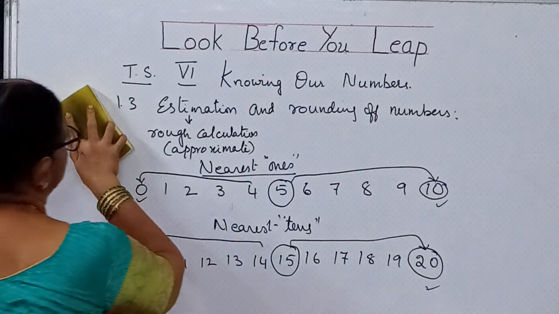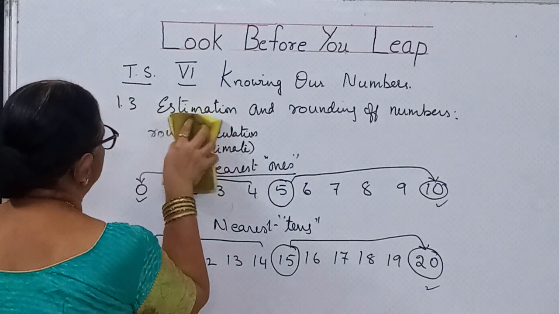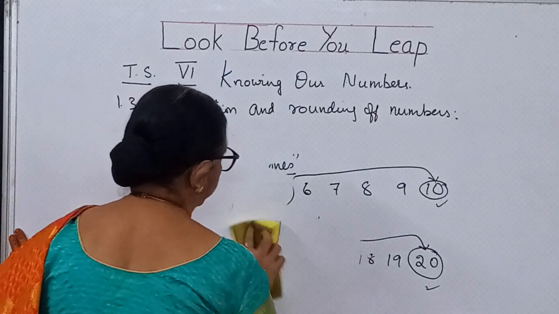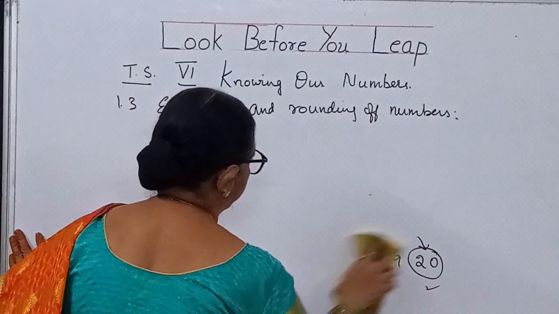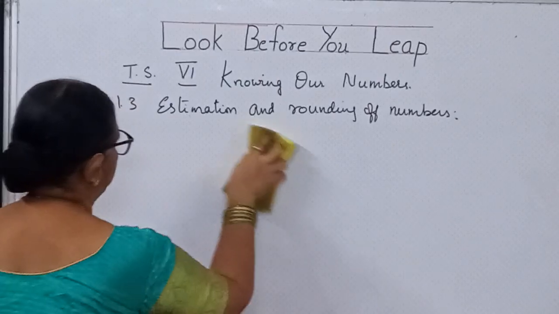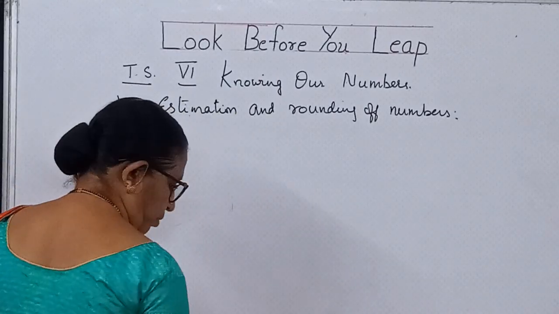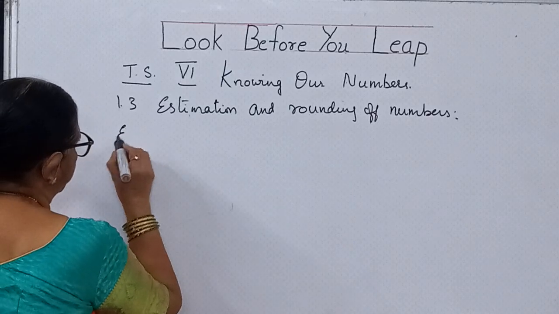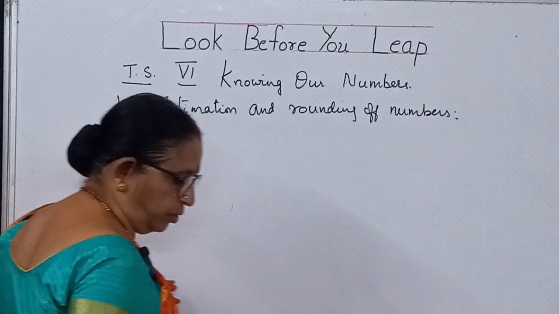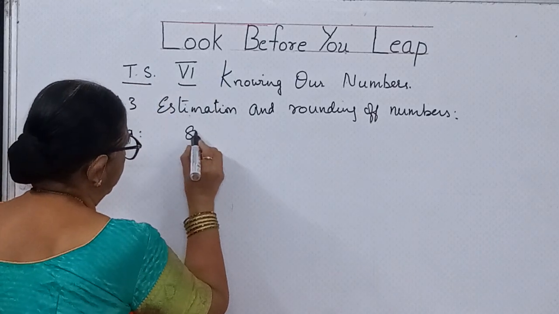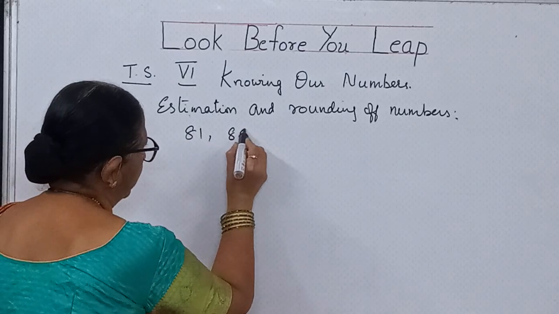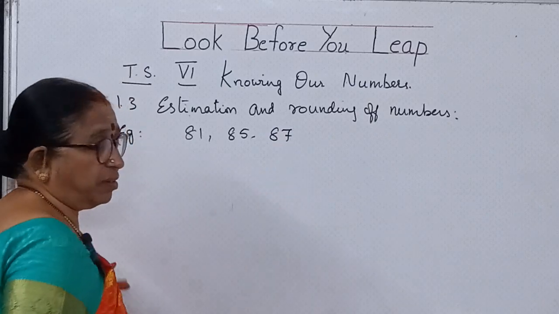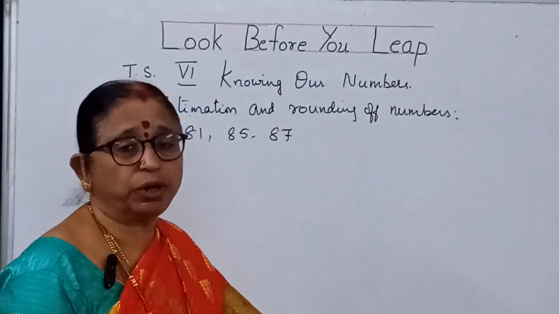Now, the next part of it, that is some examples I am taking. Go through that examples, children. So, the first one you have to take, suppose the values given to you are 81, 85 and 87. These are the three values given to you. And they ask you to round it off.